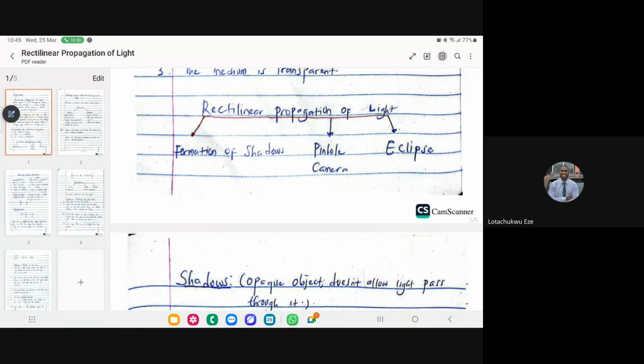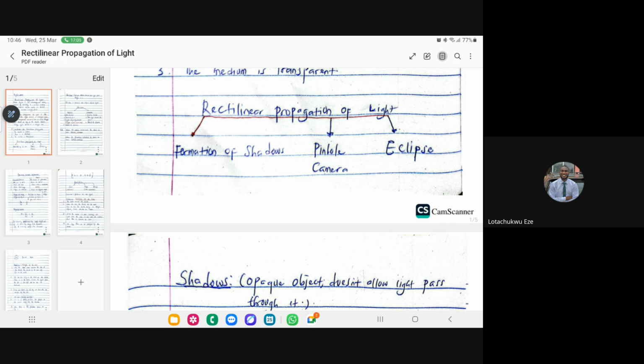You know what a shadow is, right? For example, I'm an opaque object. What is an opaque object? An opaque object is something that doesn't allow light to pass through. So when you shine light on me, because it can't pass through, it's going to cast a shadow at my back. That is what we mean by shadow. A shadow will be formed at the back. So formation of shadow is a very key phenomenon that shows the rectilinear propagation of light.